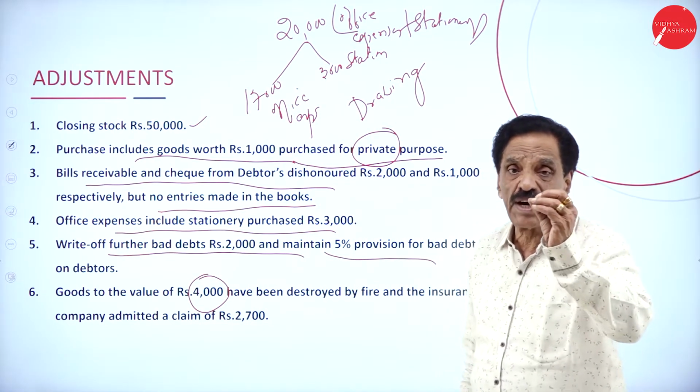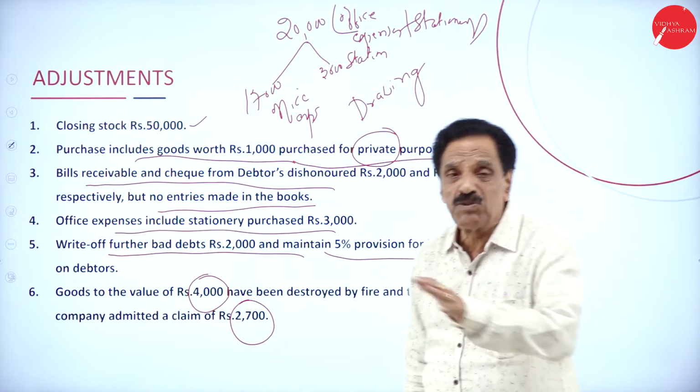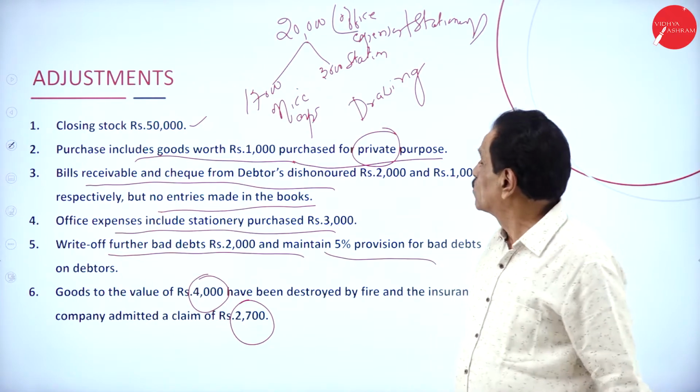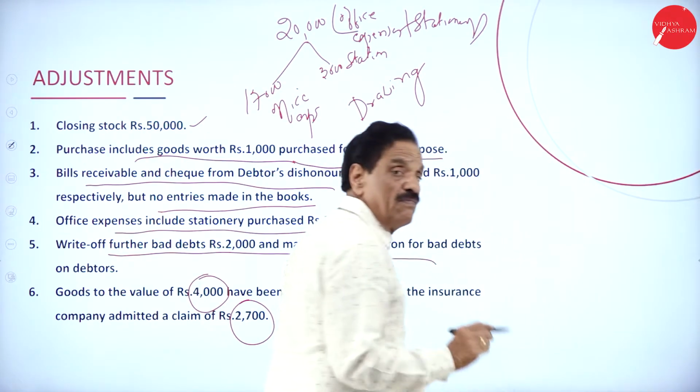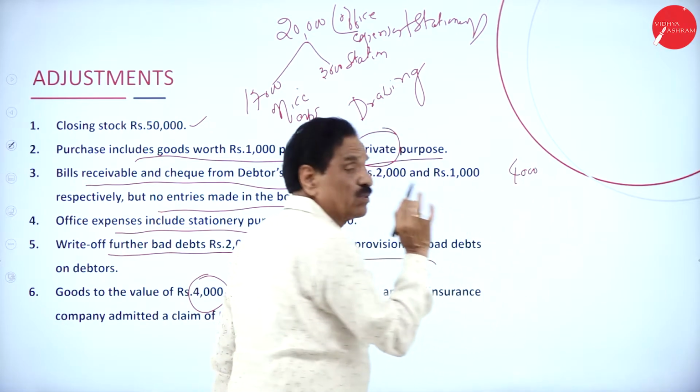Totally goods destroyed is 4,000. How much is recoverable? 2,700. How much could we not recover? 1,300, which is considered as a loss. So what is the total? We got about 4,000 stock destroyed, trading account credit side.